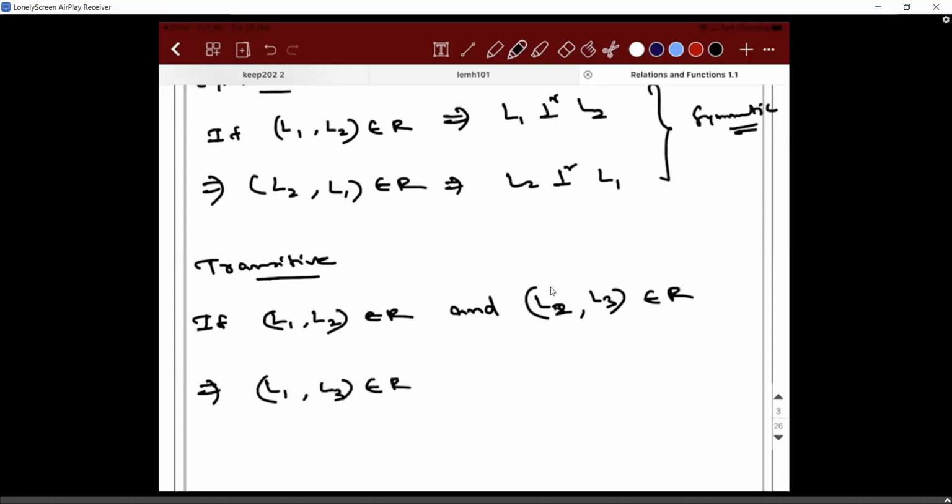Think about it. When I say (L1, L2) belongs to R, what am I trying to say? L1 and L2 are perpendicular, right? (L2, L3) belongs to R means L2 is perpendicular to L3. Then what will happen to (L1, L3)? They are not perpendicular, they are parallel to each other. So it is not going to imply, hence it is not transitive in nature. So that's what they asked in the question. I hope you guys are able to analyze it, right?